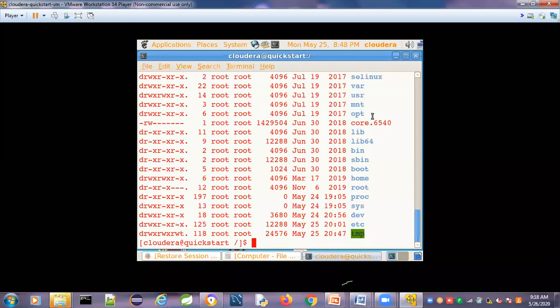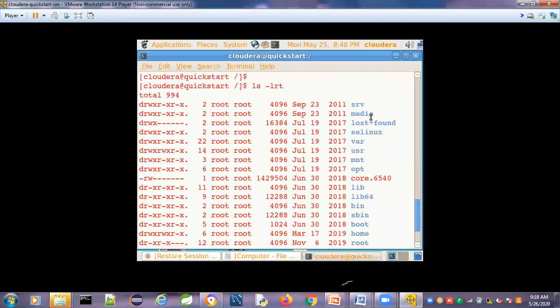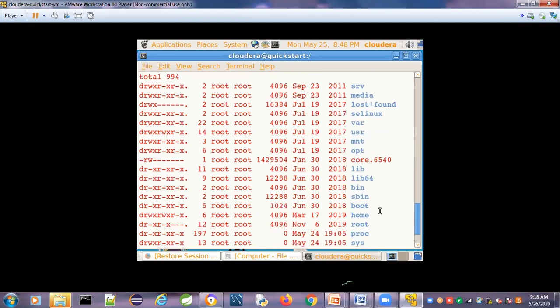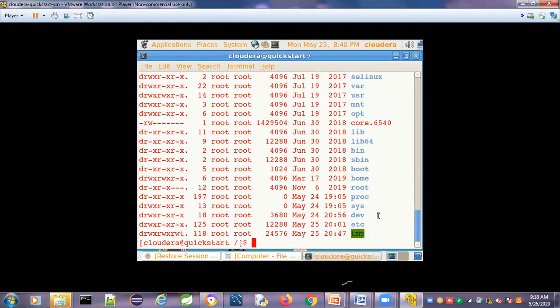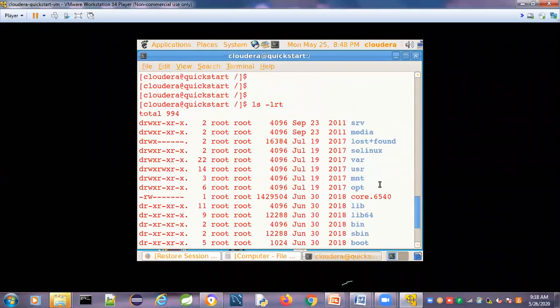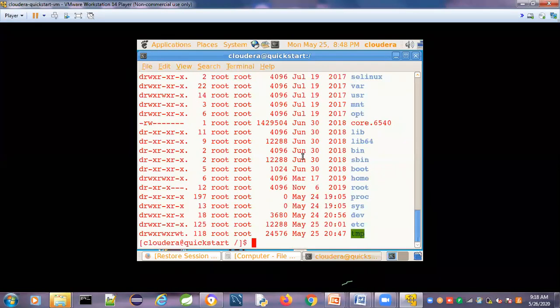We discussed that many subdirectories are present: media, var, usr, mnt, opt, lib, bin, sbin, boot, home, root. Usually the system administrator only works under the root directory.